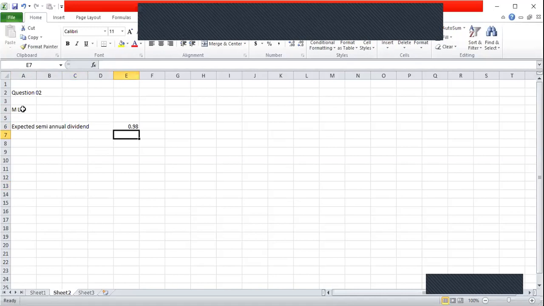So this is a future dividend, but it is a semi-annual dividend. So I can convert this to an expected annual dividend.